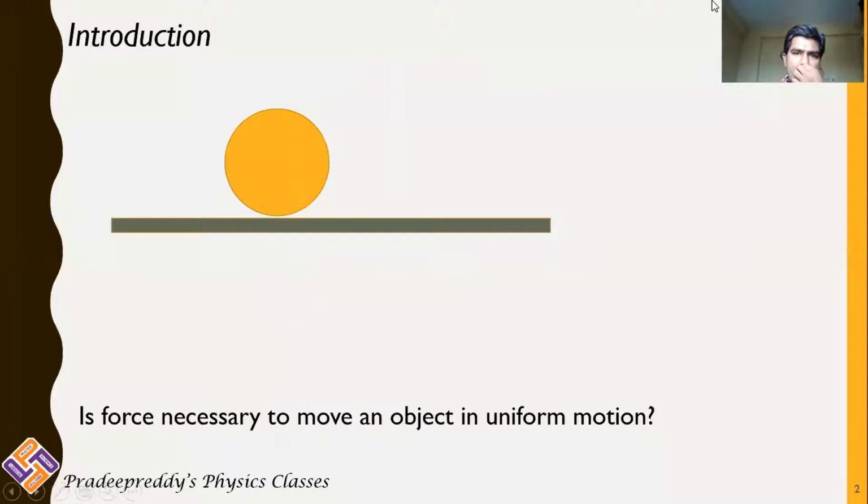This is the first slide of the lecture, where you can see a ball on the horizontal surface.